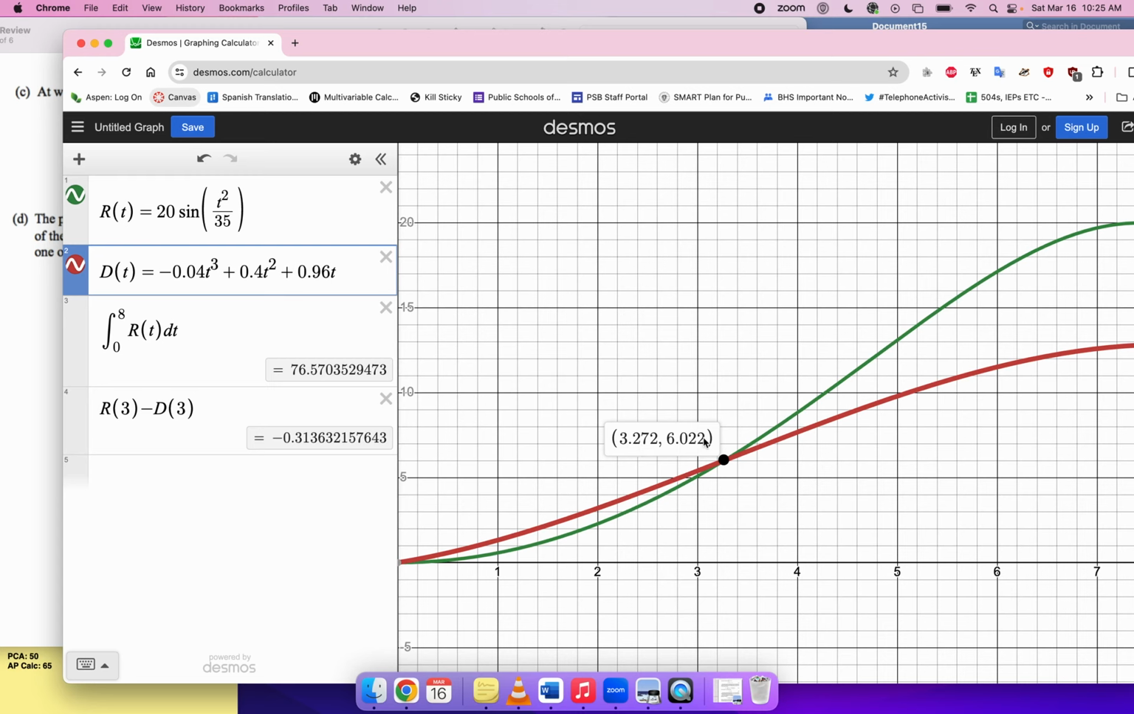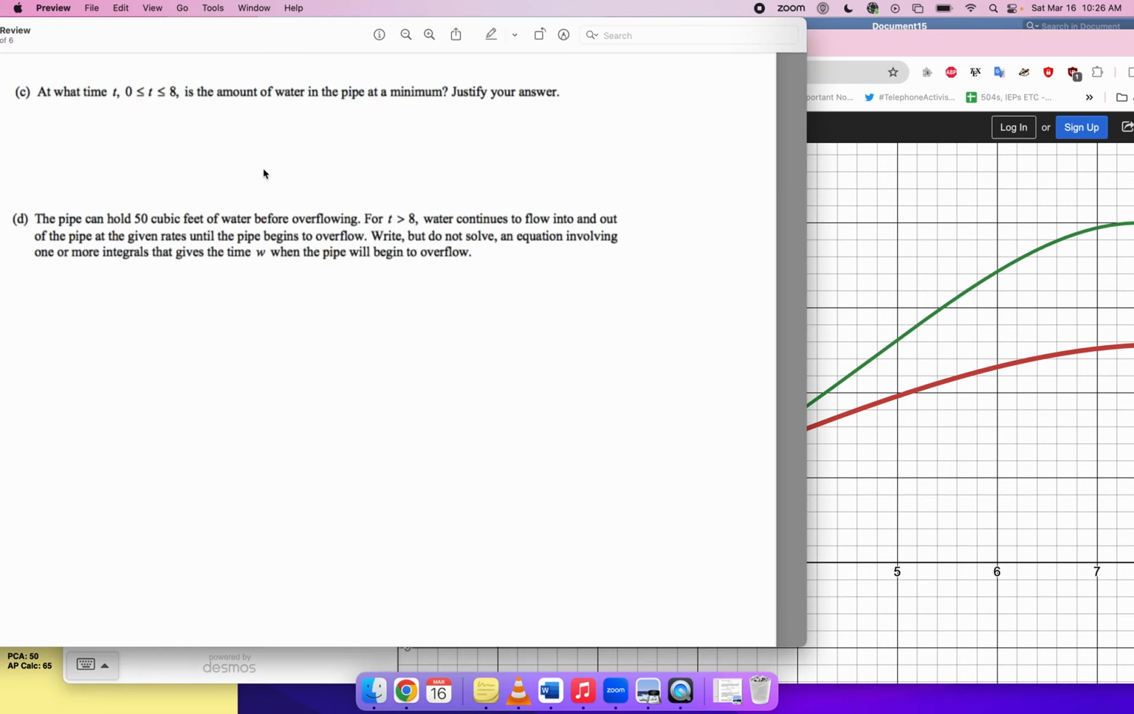But this 6.022 value is not the amount of water in the tank, right? That's the value of these functions. Those are rate functions. So to find the amount of water, they don't even ask you what that amount is, right? They just want to know, like, at what time does it occur?